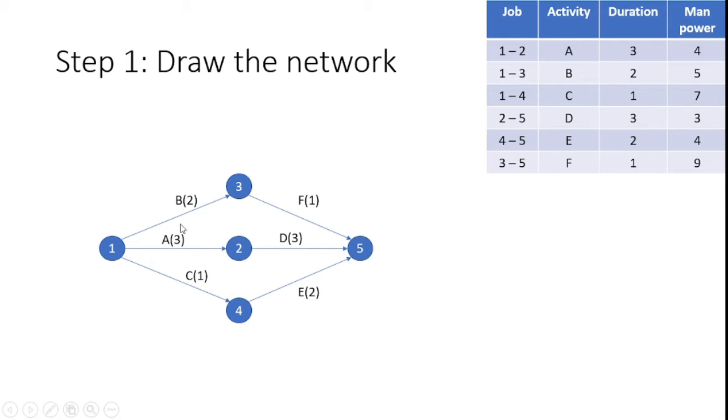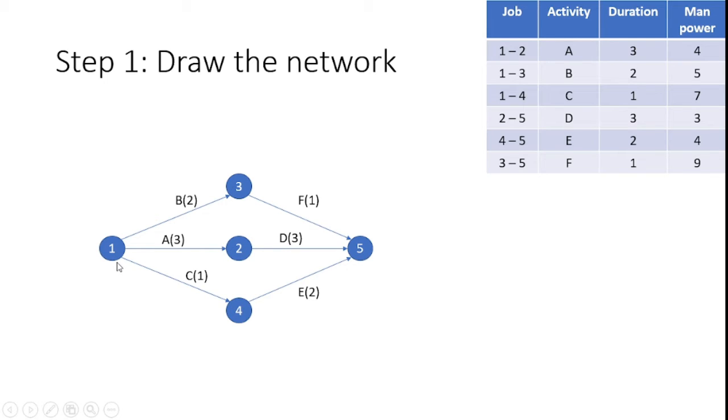Here, if I travel the first path, 2 plus 1, I get 3. If I travel the second path, which is 1 2 5, 3 plus 3 is equal to 6. After that, if I travel the third path, which is 1 4 5, I get 1 plus 2 is equal to 3. So the maximum time consumption path is 3 plus 3, totally 6 days.